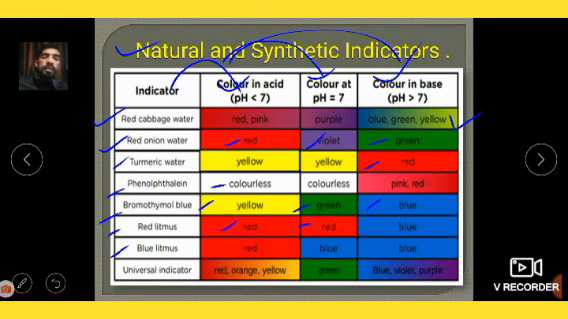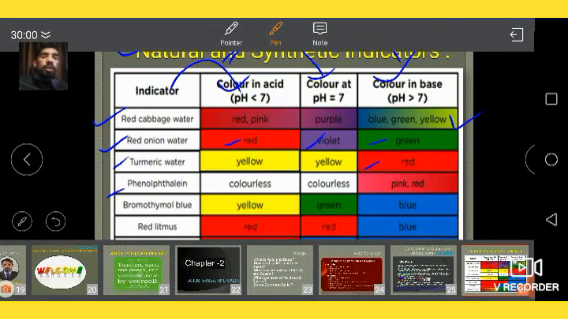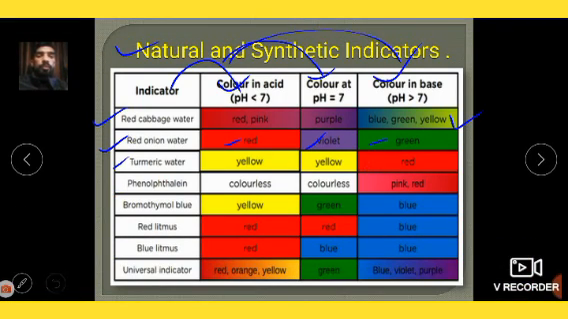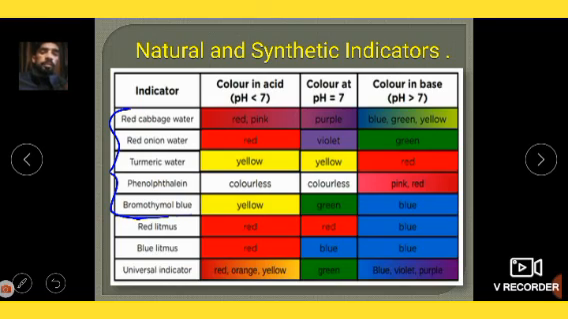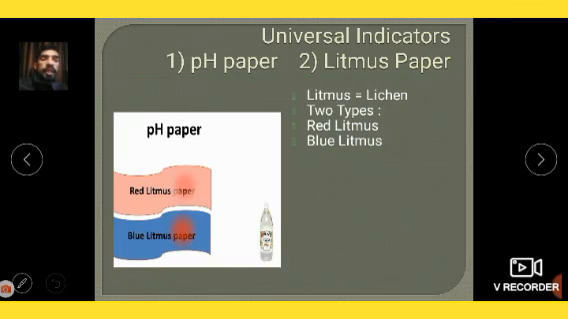Okay, so dear students, if I talk about natural indicators, all these indicators, from red cabbage water up to bromothymol blue, are natural, and these are synthetic. We are going to study about red litmus and universal indicator. Two types of indicators are there in this chapter, basically, that is litmus and phenolphthalein. So let's start in detail.